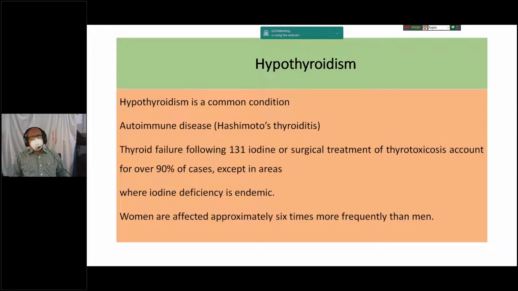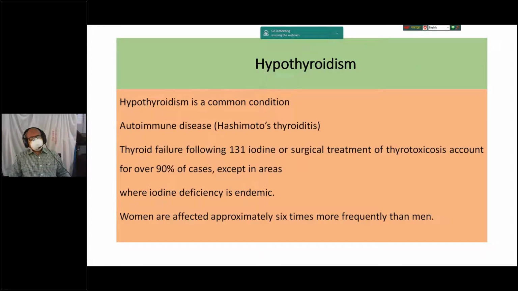Now I will discuss the disorders of the thyroid gland. You know there are two types of endocrine disorder, maybe hyperfunction, maybe hypofunction, sometimes resistance syndrome where the gland is normal. In the case of the thyroid gland, it is the most common endocrine disorder after diabetes mellitus all over the world. In that scenario, there is hypothyroidism as well as hyperthyroidism. So what is hypothyroidism? Hypo means low function or inadequate function or complete absence of function of the thyroid gland that produces different symptoms and signs in multiple organ systems of the body.